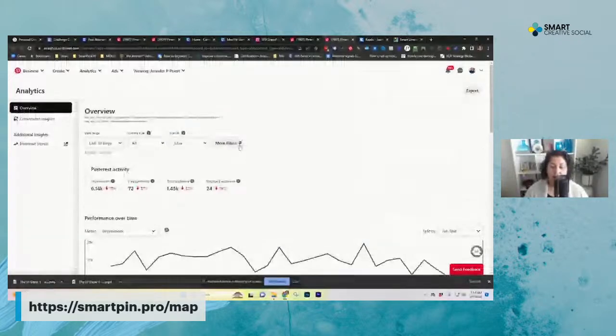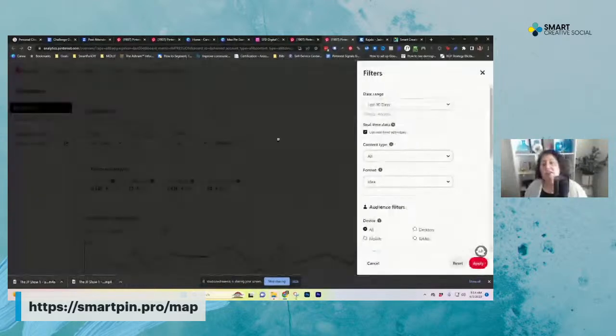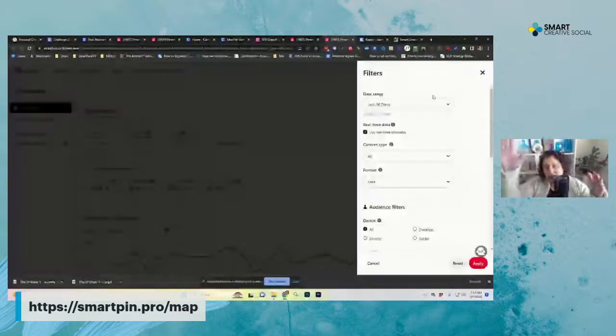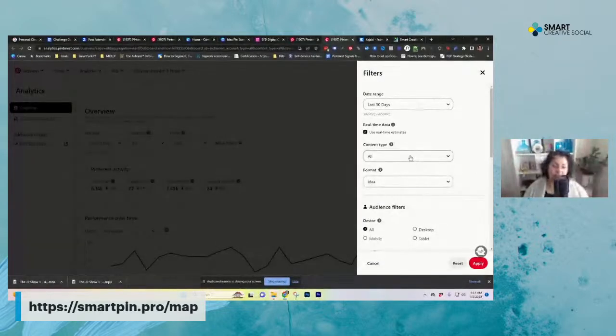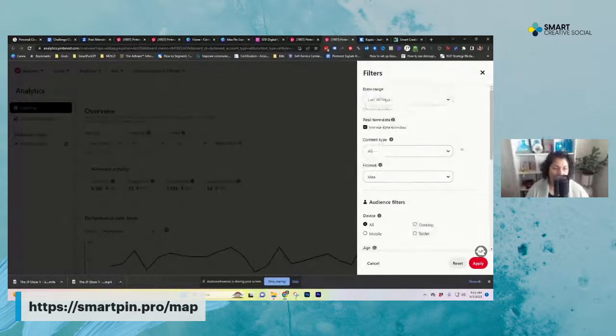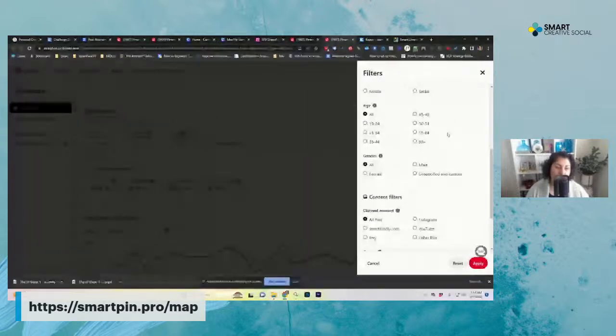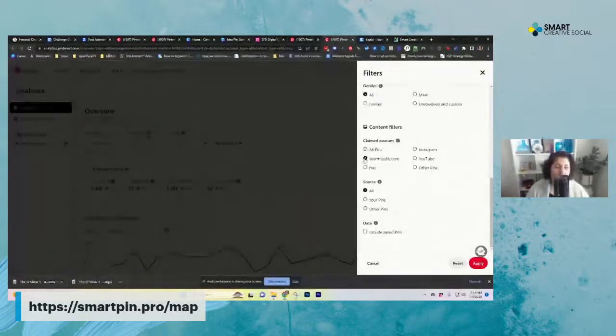But if I want to see more stuff, say I want to see only pins from my claimed domains, maybe only pins from my online Shopify store versus my blog, I'm going to click this more filters button right here in the middle. It bumps out what used to be in that left-hand column from the side. So now I can have my date range, my content, my format, the same stuff that's up at the top. And now we get these audience filters. We can filter by device, age. We have content filters, claimed account. If you are lucky enough to have claimed your Etsy and YouTube before they took that away, then that's awesome.